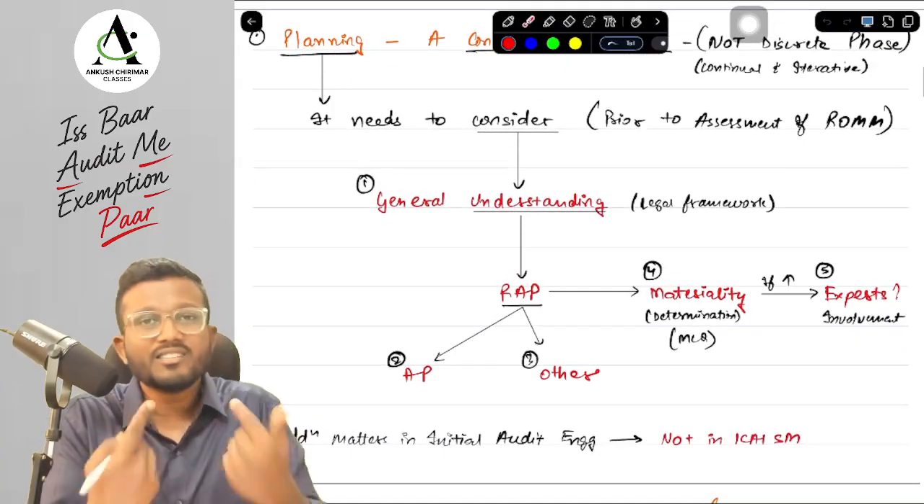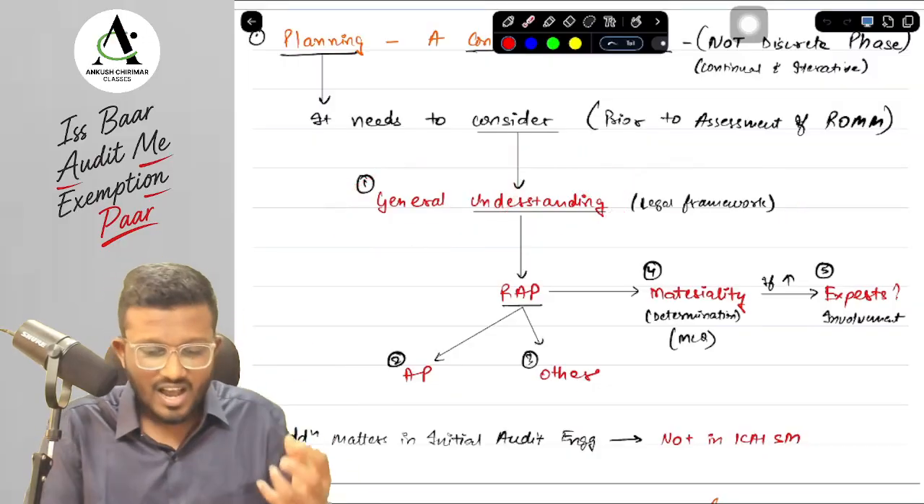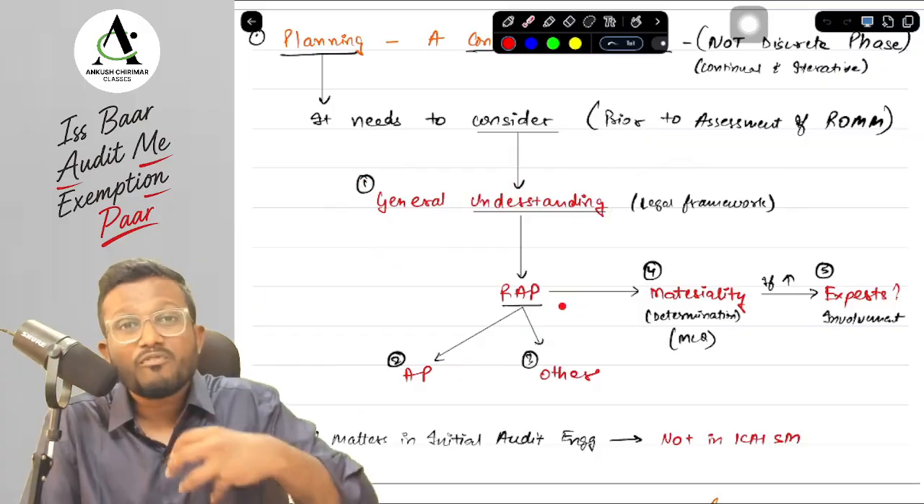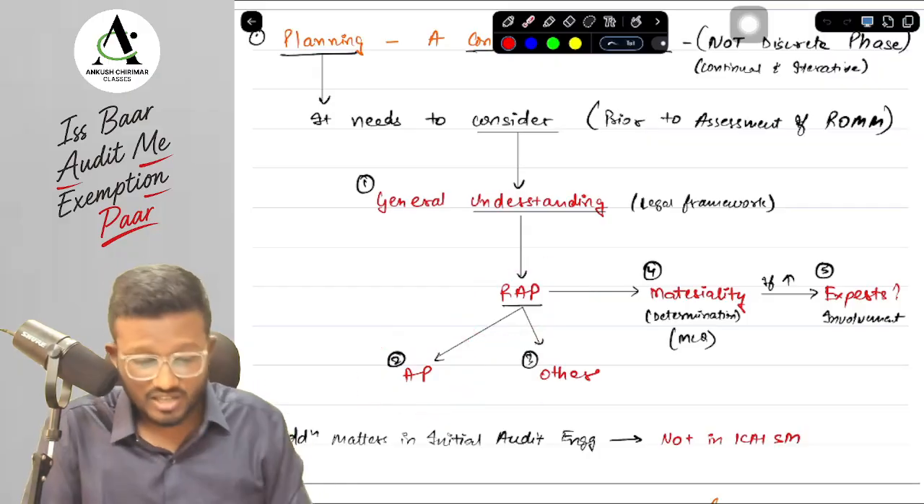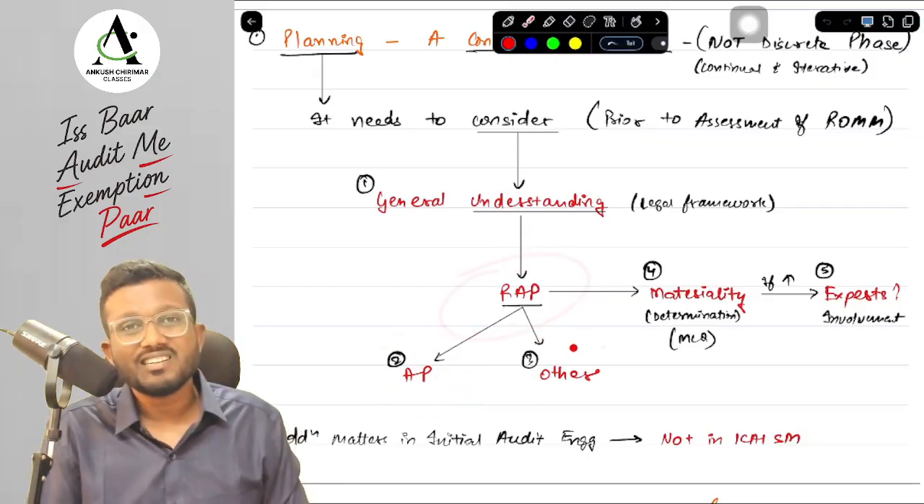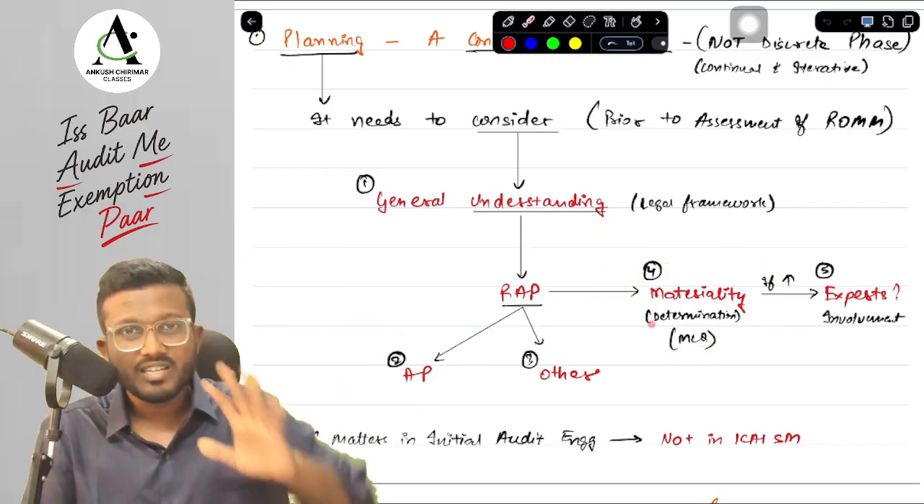Okay, yes sir. Now what things do we consider in planning, sir? We obtain a general understanding of the legal framework of the entity. We do risk assessment procedures. We identify what analytical procedures will be performed as risk assessment procedures, and what other procedures will be performed as risk assessment procedures. We determine the materiality as per SA 320. We will study that in SA 320.